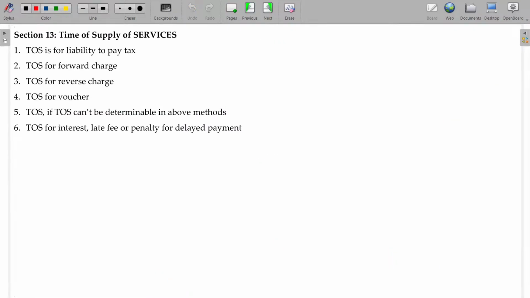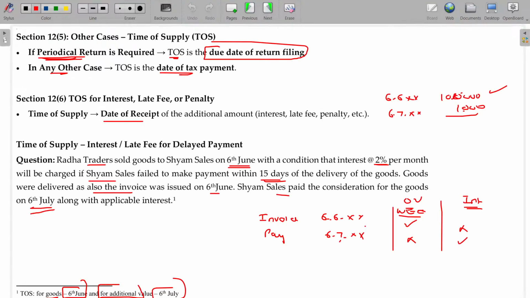Clear? With that, we have completed the time of supply of goods. Time of supply of goods. Only 6 points are there. We have covered all the 6 points.